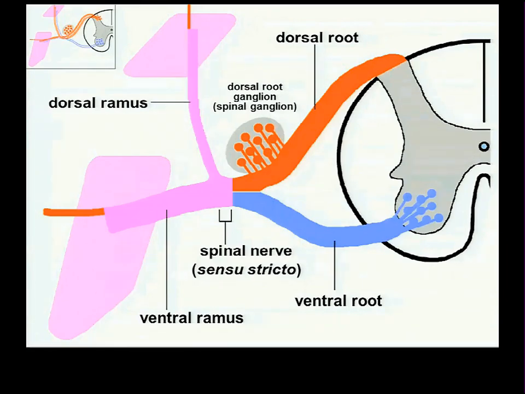So you just have to be aware, though, that in fact, and you'll see this in dissection, the medical students today, the dental students Friday, this is really a very, very small zone of crisscross. I mean, it just exists so things can get to the right place. It doesn't exist for any reason other than to allow things to get to one or the other region of the body wall. It's maybe a millimeter long. You've got these dorsal roots and ventral roots come, they crisscross, and then they immediately divide. So the zone of crisscross, the spinal nerve sensu stricto, is very, very short.